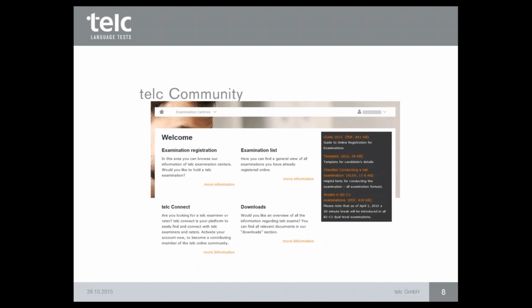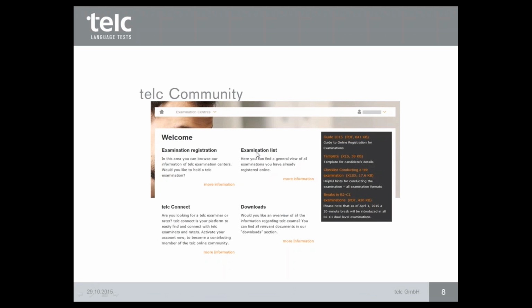Okay, here you see the picture, the screenshot of the telc community. I have chosen the part of the examination centers. You always have your code number here, and you have the possibility to register your examinations. You also have the examination list here. So you will see here the already registered examinations of your examination center. So you can manage it, you can look at which date and so on.